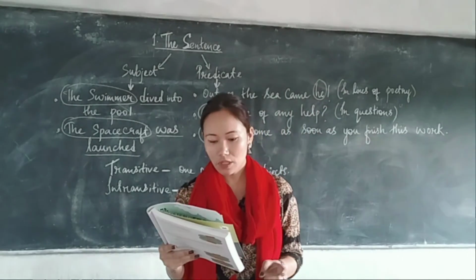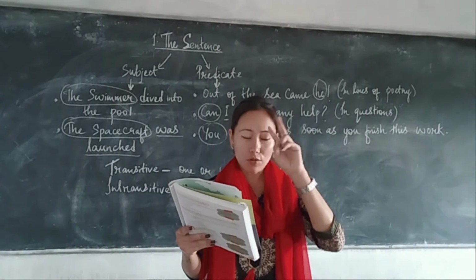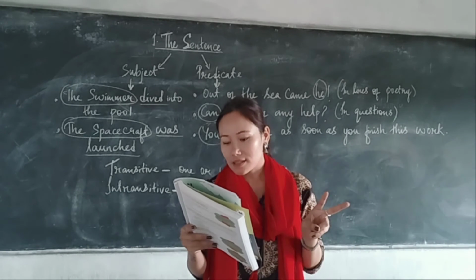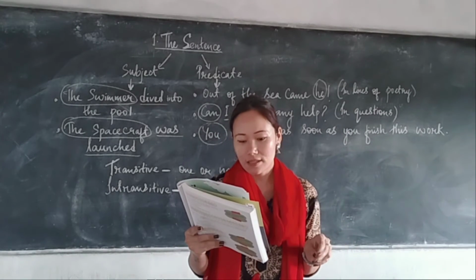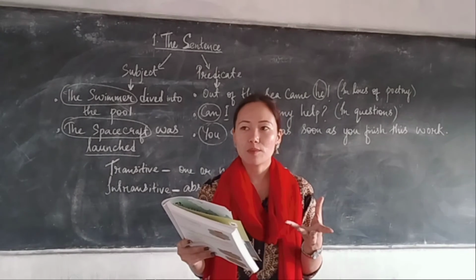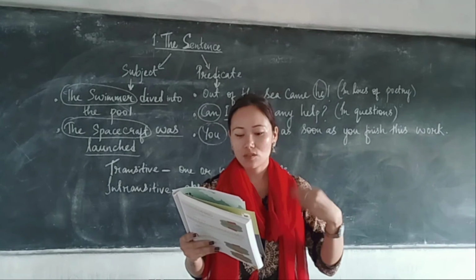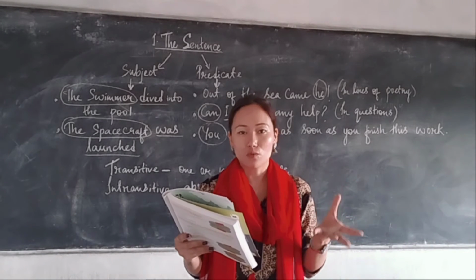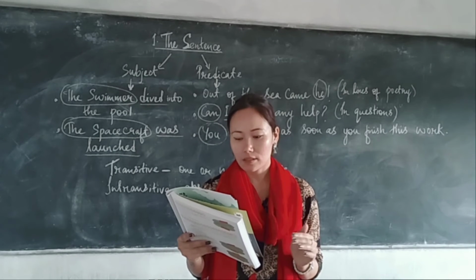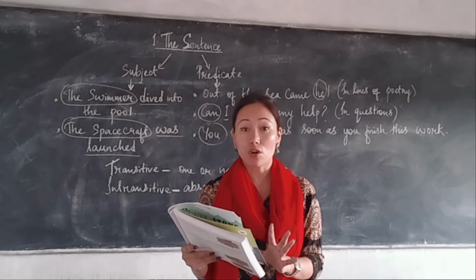Assertive sentences again are of 2 kinds, affirmative and negative. Look at these sentences. Affirmative you can call a positive sentence, because there is an absence of no, not, never. Whereas in a negative sentence, there is a presence of no, not, never. Just see the example. The knife is blunt. This is simple and it's a positive sentence, so that's why it is called an affirmative sentence.